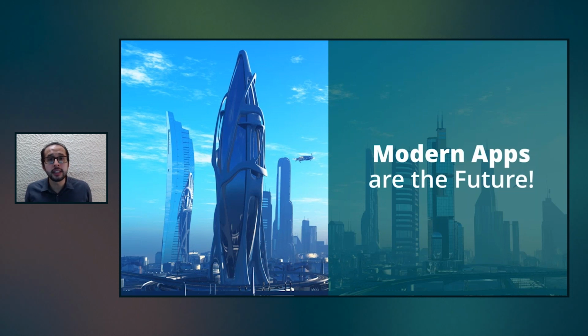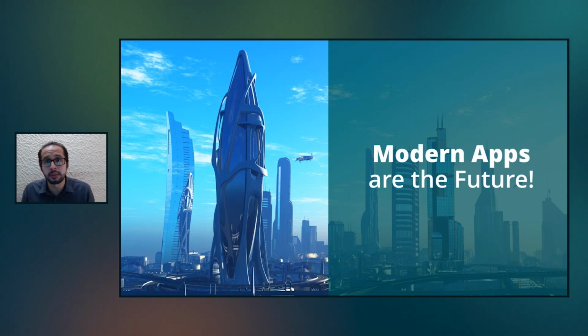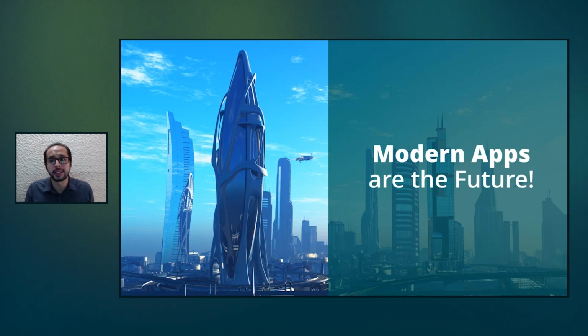But this year, Bizagi Spring 2023 has a different perception of the future. Now, we're much better at working in the cloud. Now, we have a much better understanding of what our clients are expecting from us when they work in our platform. And that's why we have decided that the future for us is modern apps.